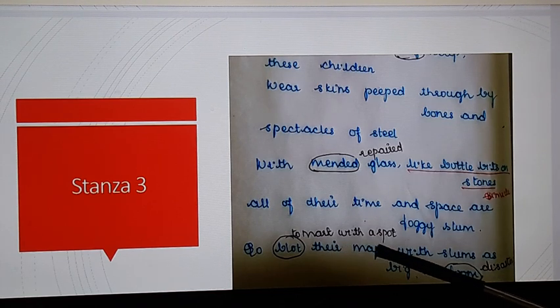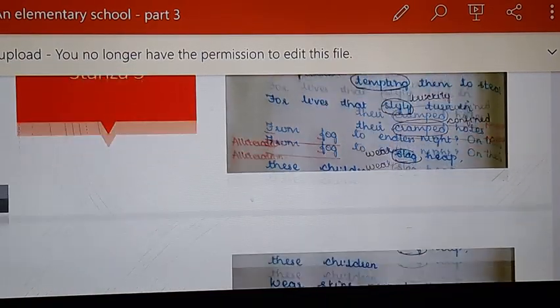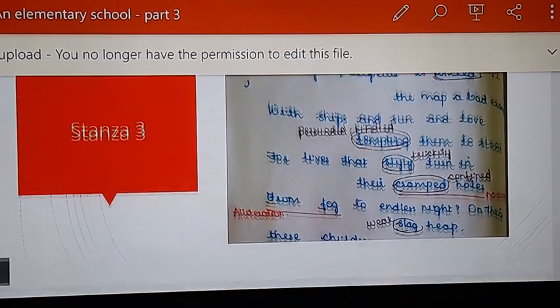So blot their maps. Blot means to mark with a spot, with the slums as big as doom. So whatever happens, their map is the slum only. Their world is the slum only. However, it gets disasters also, that's a place for them. Whether they like it or not, that's a place for them. There is no other way for enjoying or escaping from that.